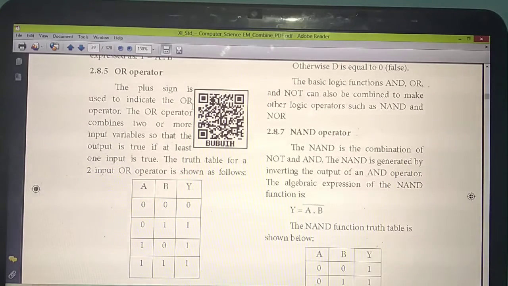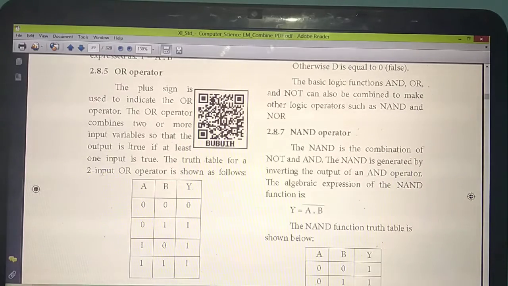But here, what's the condition? If at least one input is true, you will get the answer as true. That means if at least one 1 is there, the answer will be 1. That is OR. Listen carefully. For AND, only if both values are 1 will you get the answer as 1. But for OR, if at least any one input has value 1, you will get the answer as 1. Two 1s, answer 1. Only one 1, answer 1. But in case both values are 0, you will get the answer as 0. That is what they are giving. So if at least one input is true, the output is also true.